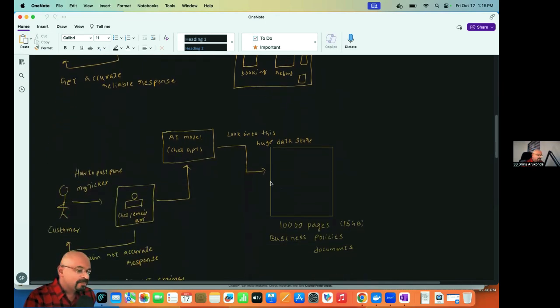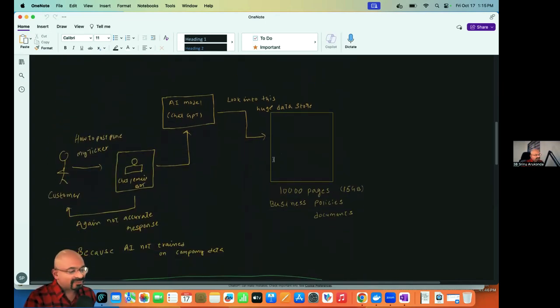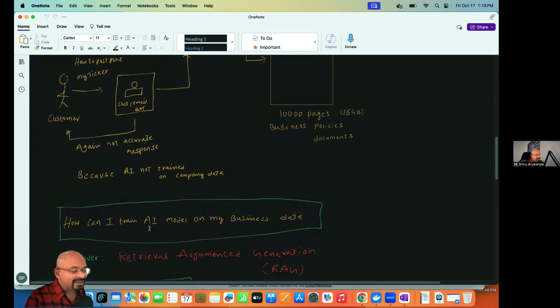But the challenge is that company documents, for example Air India documents, might be huge, covering business policies and everything. It could be a 15 GB document, a 1000-page document, a 10,000-page document. So we can't load this much massive data into ChatGPT. Once again ChatGPT hallucinates and gives different kinds of responses, right? Now the challenge is, how can I train an AI model on my business data? If Air India wants to leverage the AI capabilities to automate their customer care, how can Air India train AI models on their business data, right?